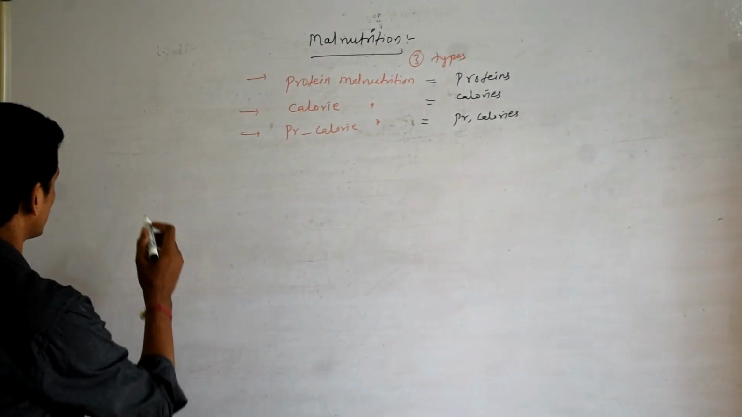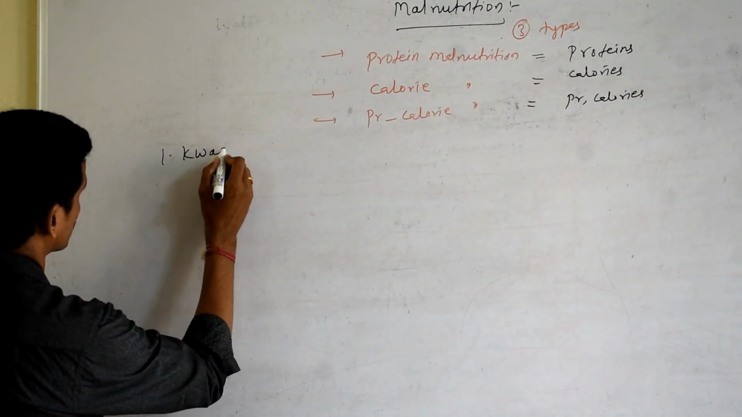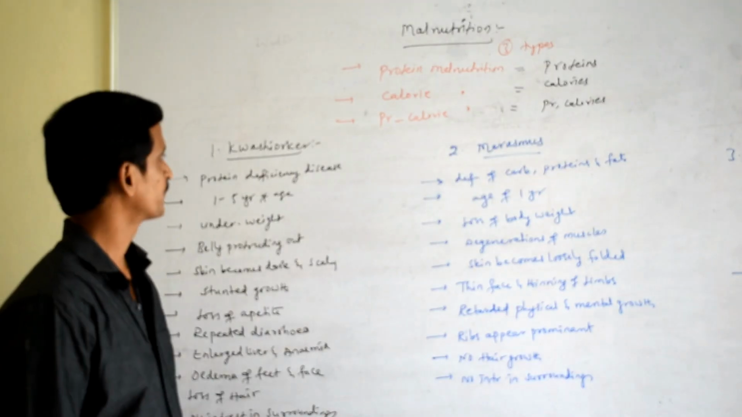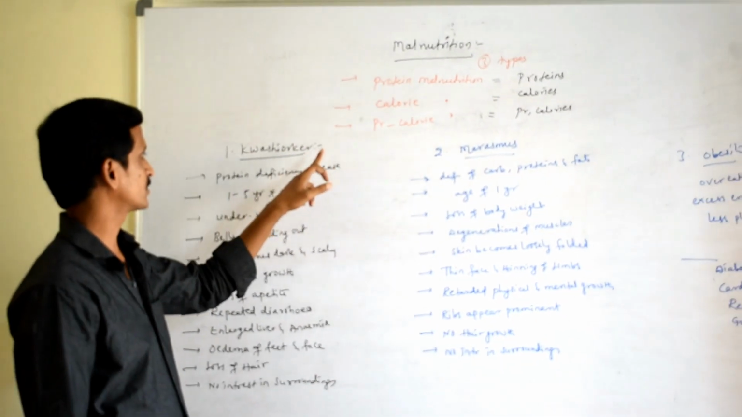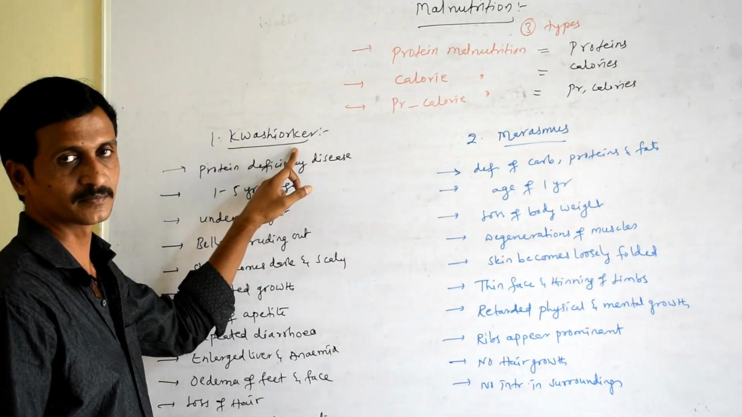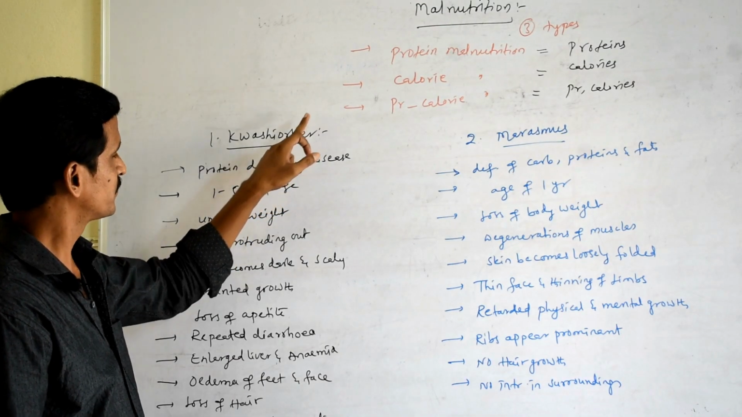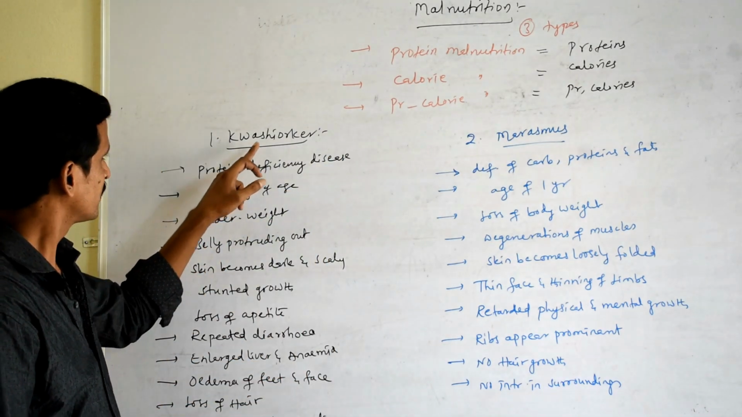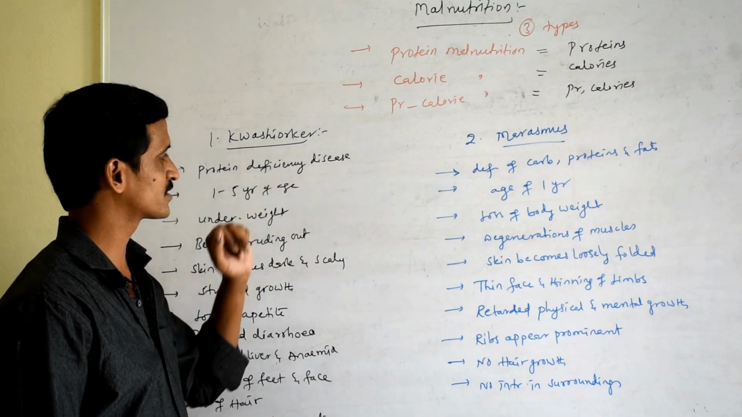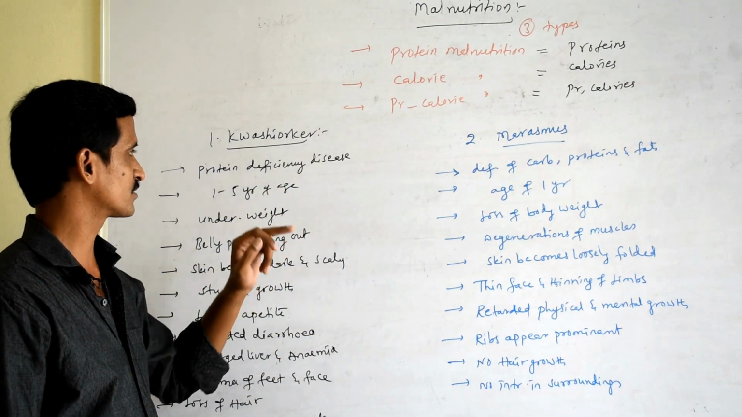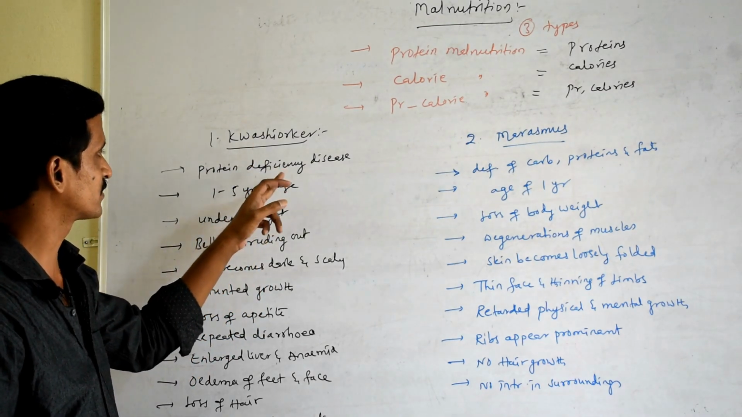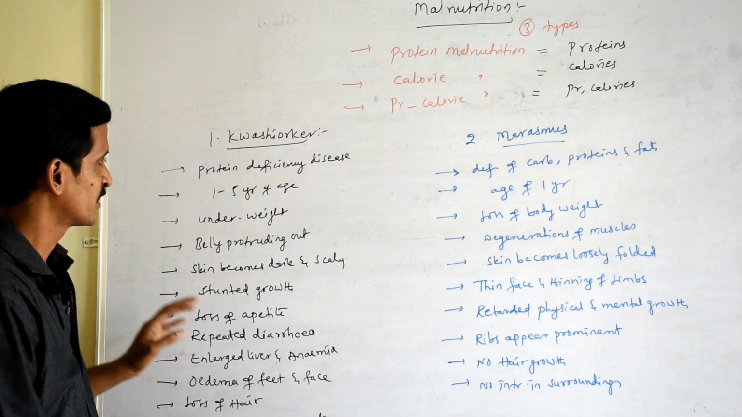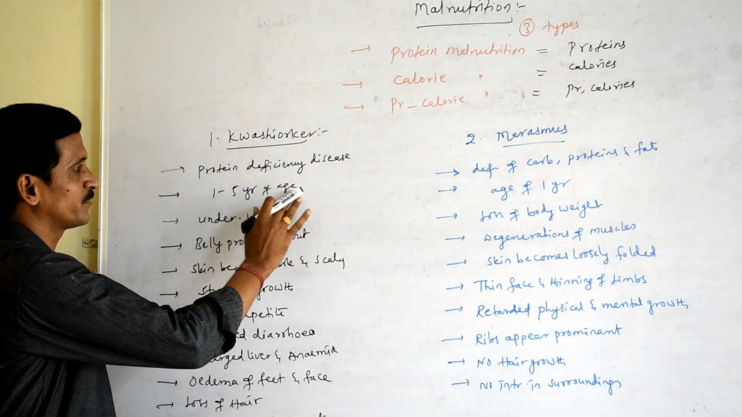Okay, the first one is regarding kwashiorkor. Let us see first one, kwashiorkor. It is a Ghanaian term, Ghana country, which means the sickness the baby gets when the new baby comes. Okay, it is a protein deficiency disease. When mother stops breastfeeding, the child is suffering with deficiency in proteins, where the resultant disorder is kwashiorkor. Commonly seen in the age group of 1 to 5 years.